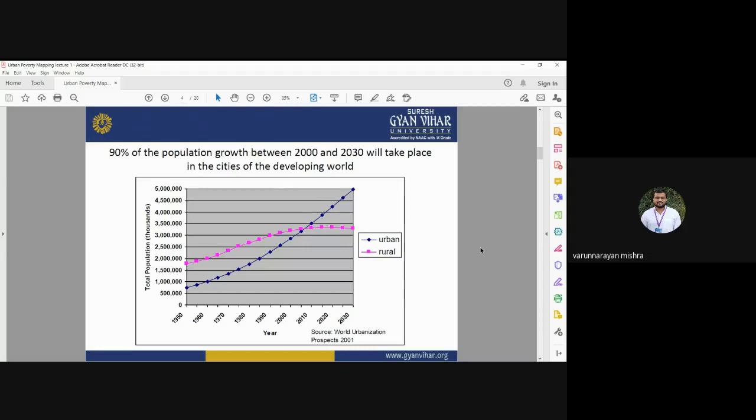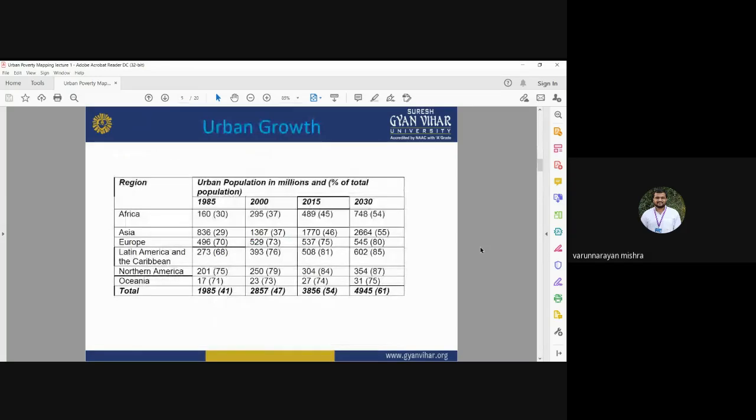This is the statistics based on the World Urbanization Forum. You can see the urban growth patterns in different continents in terms of urban population. The regions I have selected here are Africa, Asia, Europe, Latin America and the Caribbean, and North America. From 1985 to 2030, you can see the change in urban growth, meaning the number of urban population, increasing year by year.